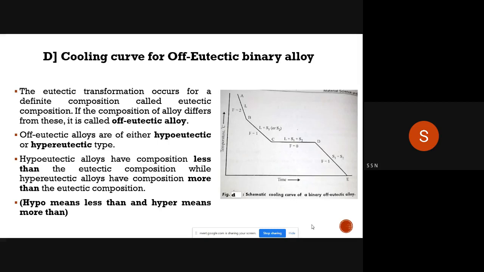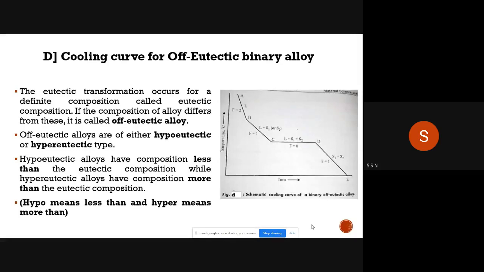Now the composition can be changed, and it will be either hypoeutectic or hypereutectic. Hypo means less than and hyper means more than. Remember this last sentence, hypo means less than and hyper means more than.